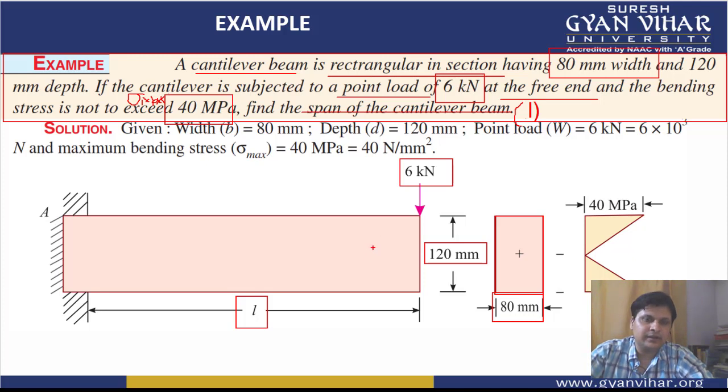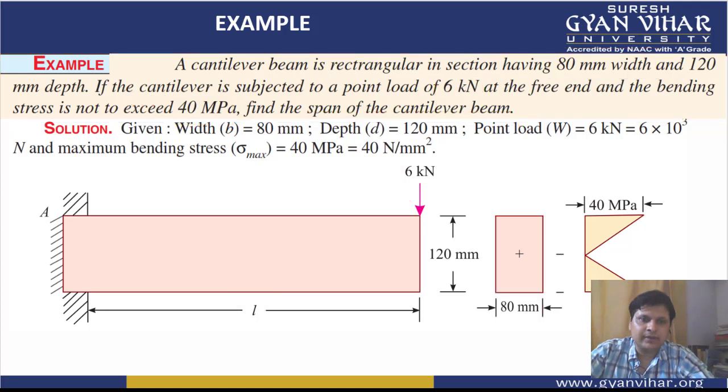So it is very clear in the case of a point load in a cantilever, the maximum bending moment will be equal to this point load into this distance. Means 6L is the maximum bending moment. And the stress value which is given to you is 80 megapascal. So based on it, one bending moment can be easily calculated.